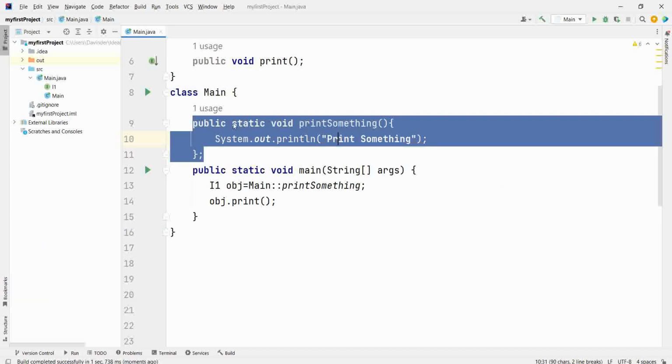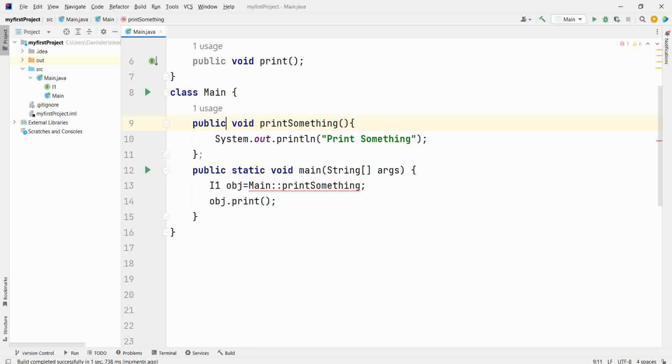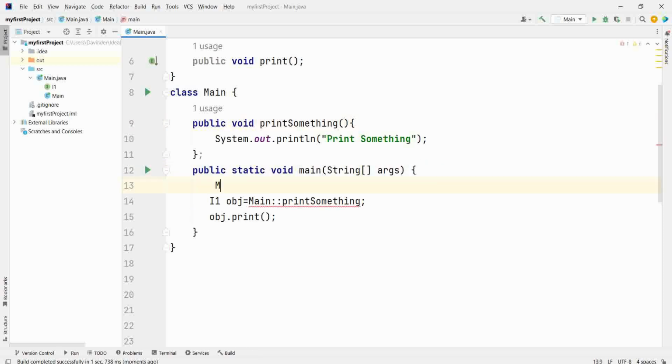Similarly, when you have a non-static method, then how to refer it? Normally non-static method is called using a variable name. Similarly here, you will create a variable and you will write variable name colon colon method name. This is for non-static.